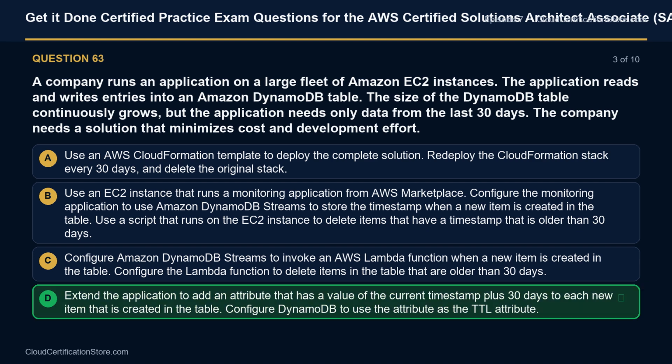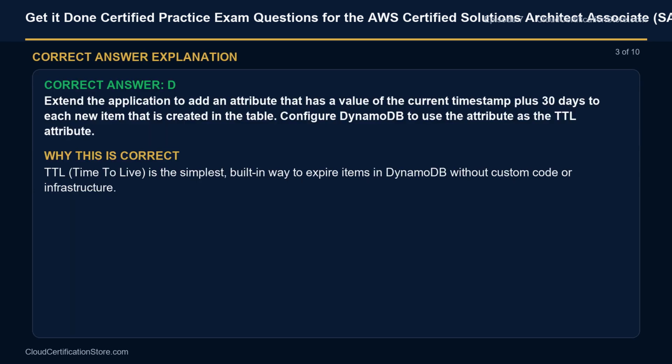The correct answer is D. Extend the application to add an attribute that has a value of the current timestamp plus 30 days to each new item that is created in the table. Configure DynamoDB to use the attribute as the TTL attribute. Explanation: TTL, time to live, is the simplest, built-in way to expire items in DynamoDB without custom code or infrastructure.